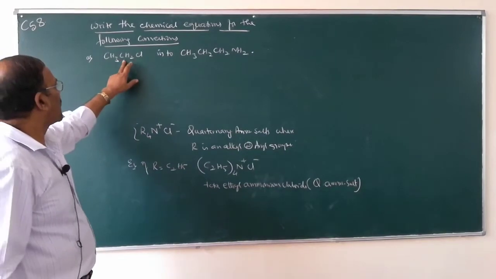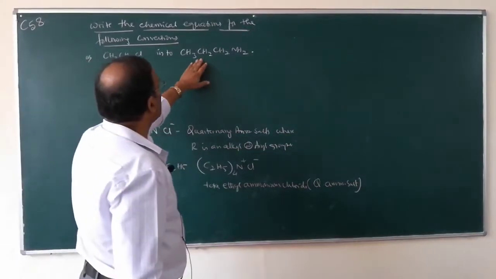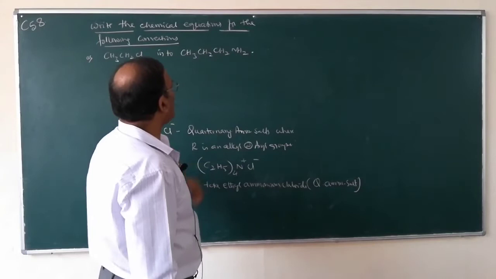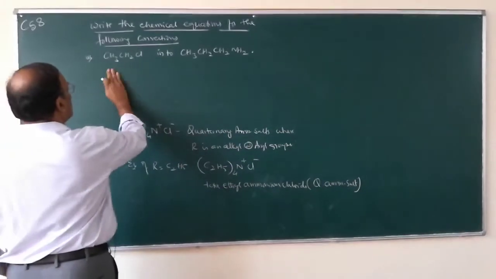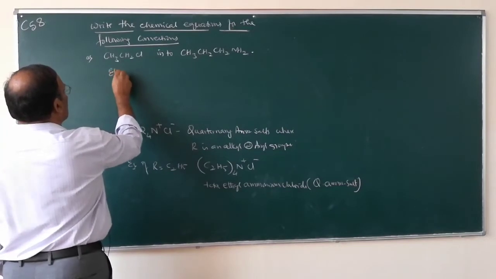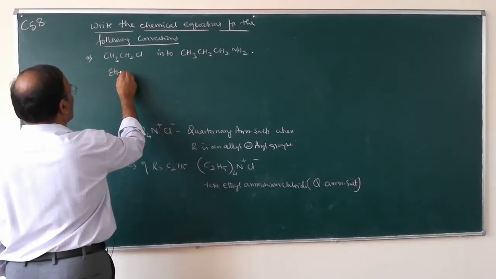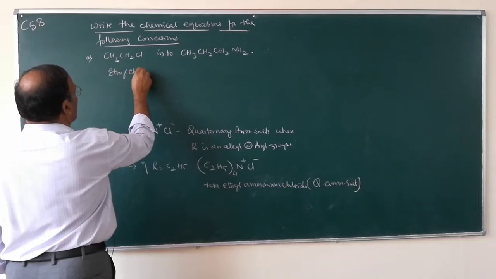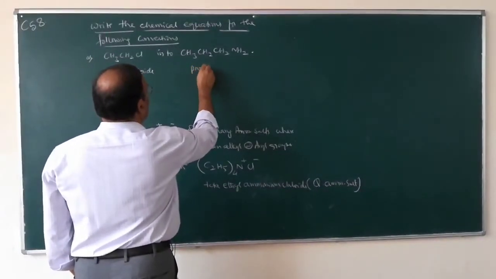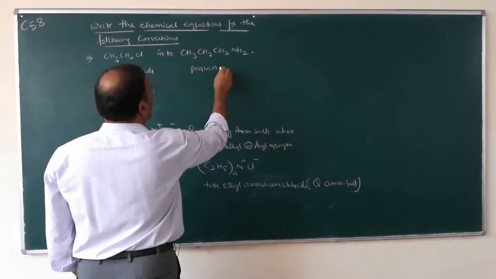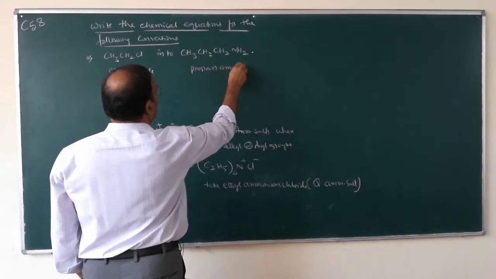This is ethyl chloride. This one is propanamine.